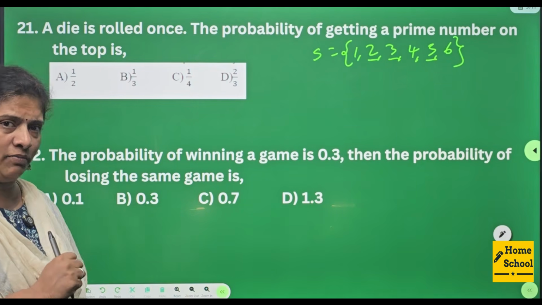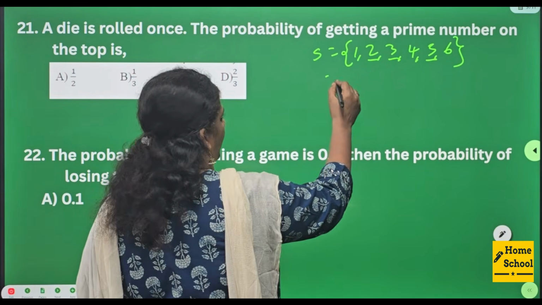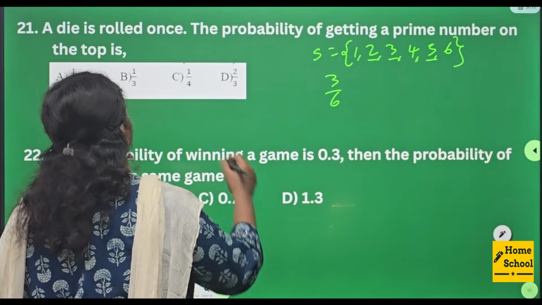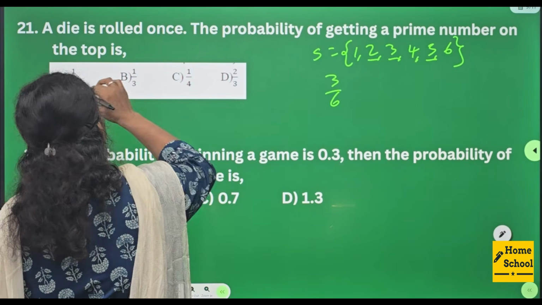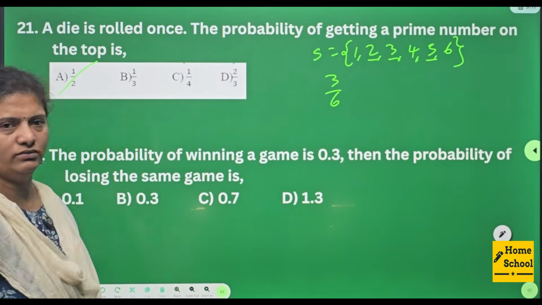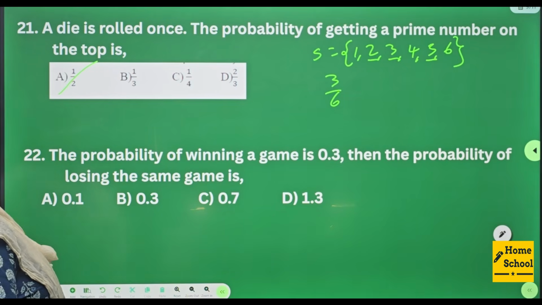So what is this probability? 3 by 6. 3 by 6 is not there, but 1 by 2 is. I'll take that option. Option A is your answer.